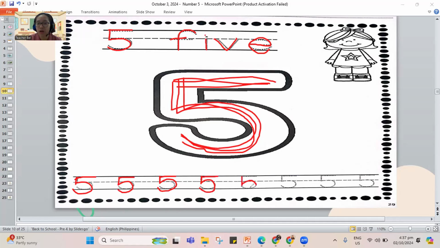Line down, a belly for 5, add a hat. Line down, a belly, and add a hat. So we have our number 5.